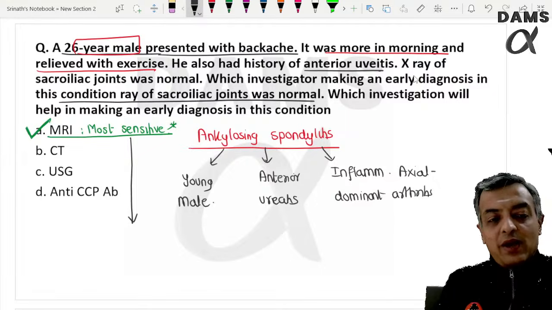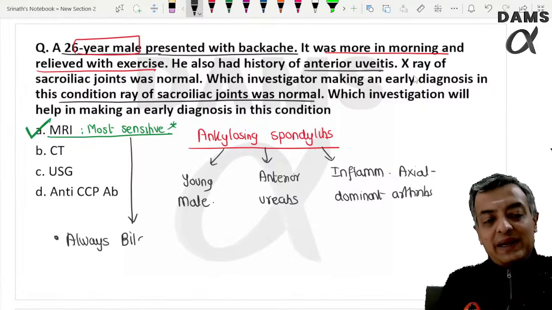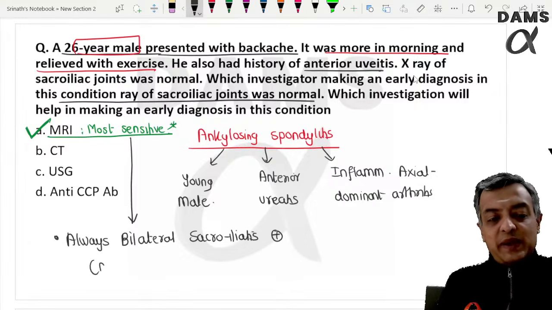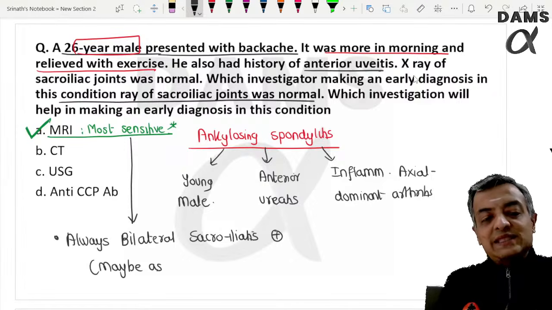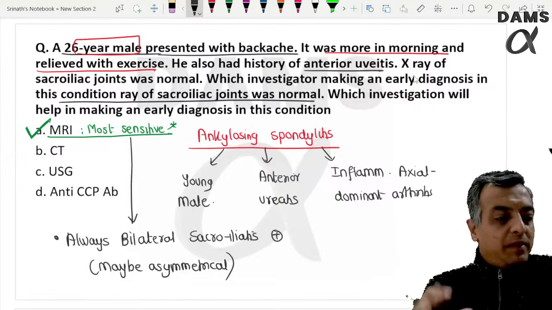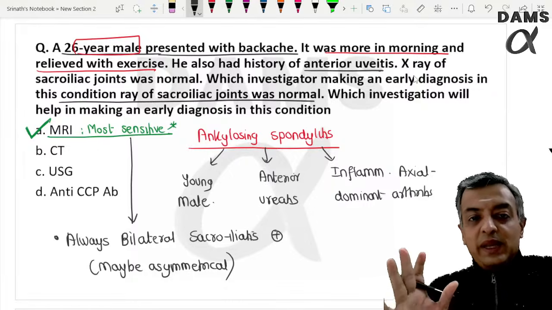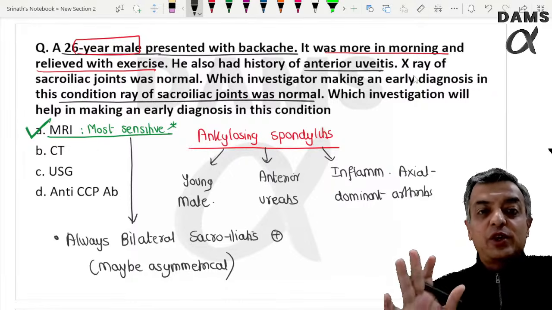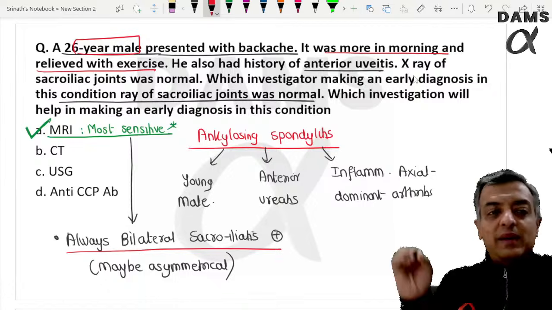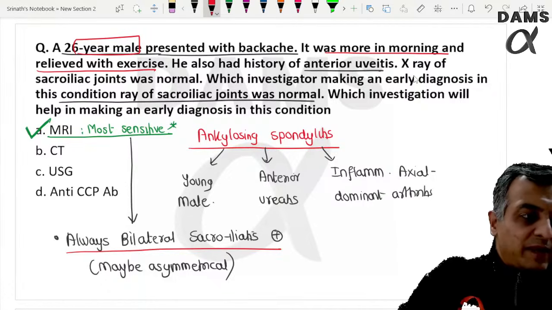And I keep telling how it is. The sacroiliitis is always bilateral. It may be asymmetrical, but it will always be bilateral. Sacroiliitis, which may be asymmetrical, means right more than left, left more than right. But it will always be both SI joints involved, because unilateral involvement always favors tuberculosis. So take it from there further.